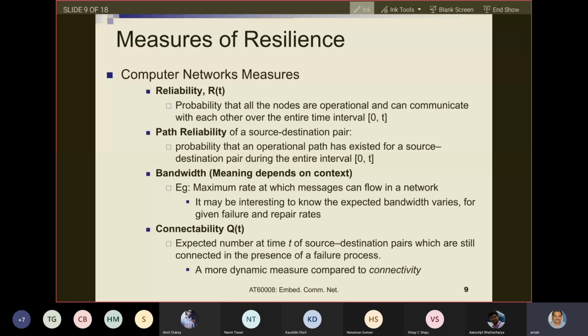Minimum number of nodes or links. Previously, you studied connectivity in the graph theoretic measures. I'm not going into it. So connectivity was the minimum number of nodes and links that you would have to remove from the graph to make the graph disconnected. Whereas what is connectability? The expected number of source-destination pairs in the network which remain connected in spite of a failure process. So this is the difference between connectability and connectivity. With these definitions, we will now go to the analysis.